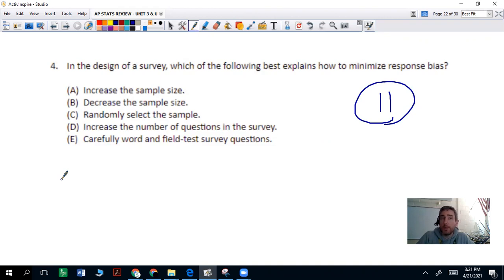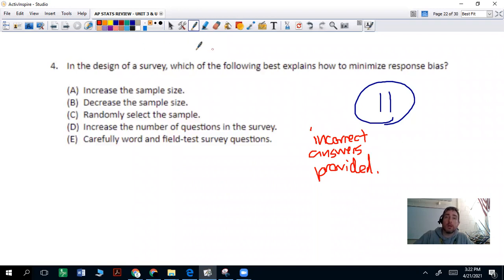Now, if you looked up response bias, you might notice that it says, if you flip back on the notes, that response bias is when respondents provide incorrect answers. So response bias is incorrect answers provided. Why might they do that? You might have a question that's worded, do you use drugs, for example? If they're illegal, maybe somebody doesn't want to answer that they use drugs because of the repercussions, because they don't know what's going to happen. So the wording of the question can result in response bias.